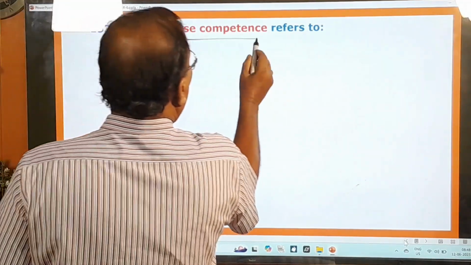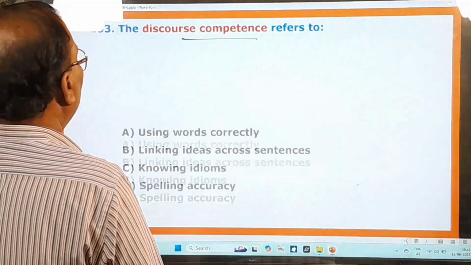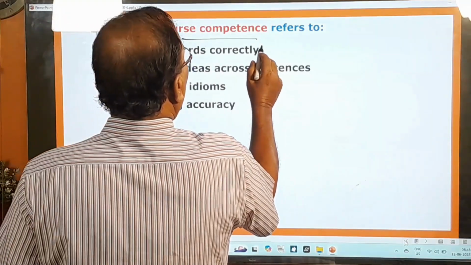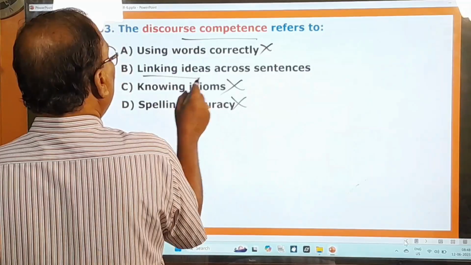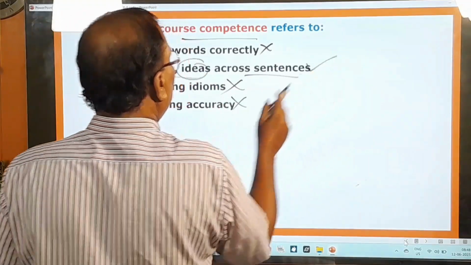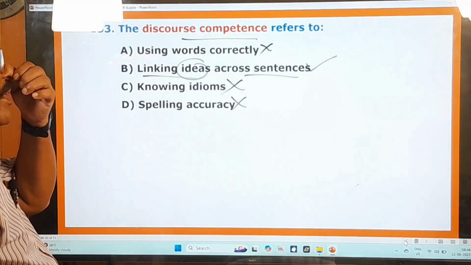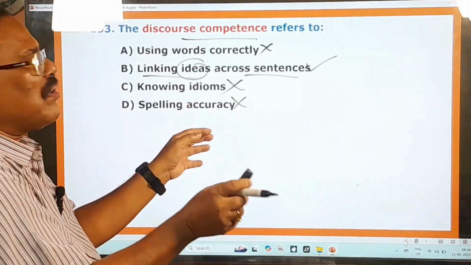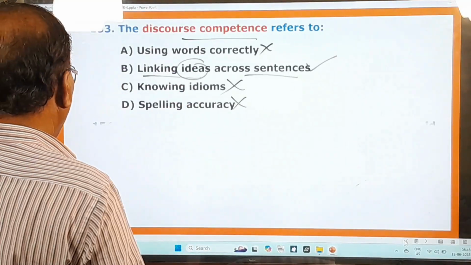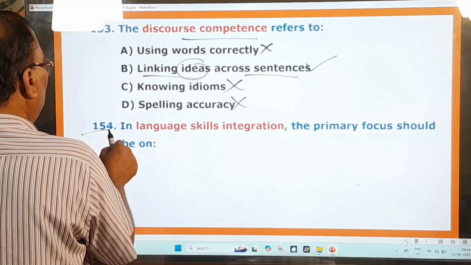The discourse competence refers to using words correctly, no. Knowing idioms, no. Spelling accuracy, no. But linking ideas across sentences. So that is discourse competence. In this discourse competence, you link ideas across sentences. Okay. And here 154th question.